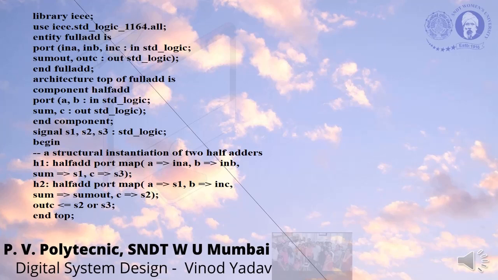So here we will have the first output of our circuit as sum out, then again a signal S2, and these two signals S2 and S3 will be ORed to get out C. Then the instruction comes for out C, S2 or S3, and this is the way we have written a complete program for a full adder using components.